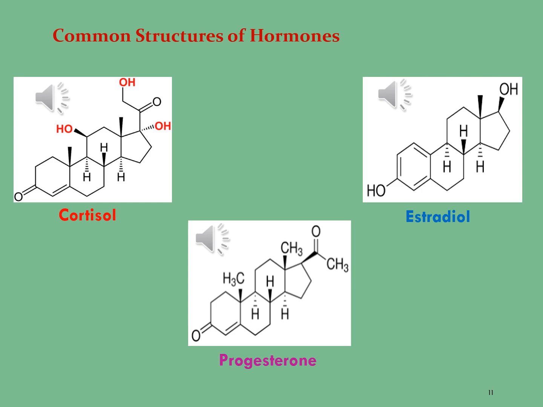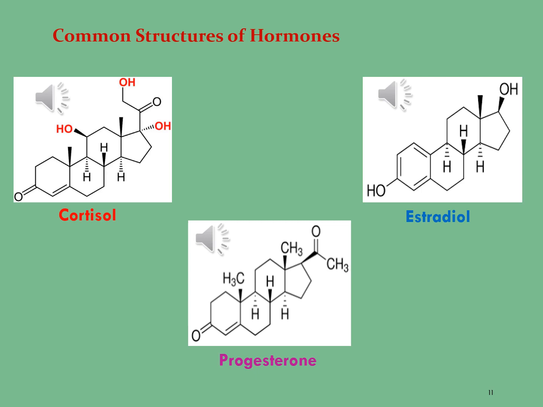Cortisol has a molecular formula of C21H30O5, which means there are a total of 21 carbon atoms, 30 hydrogen atoms, and 5 oxygen atoms. The molar mass of cortisol is 362.46 grams per mole.